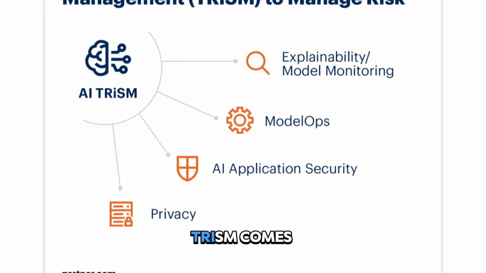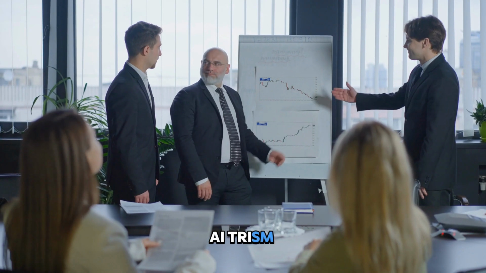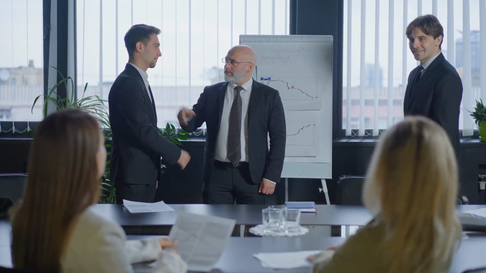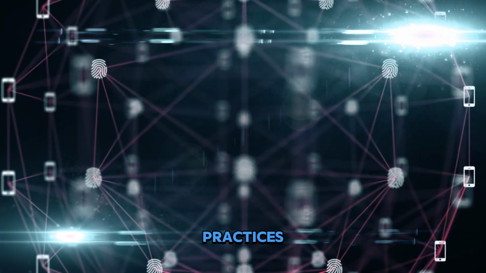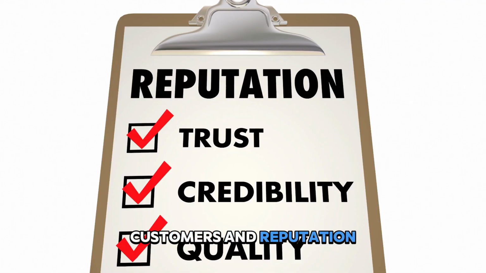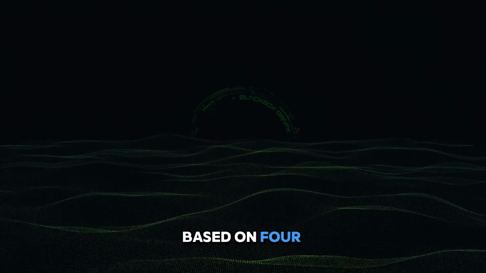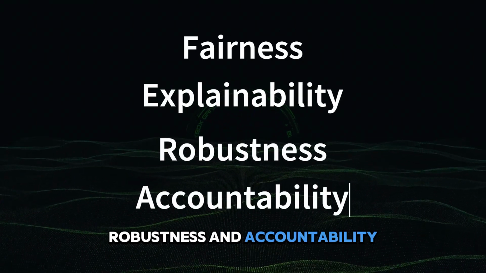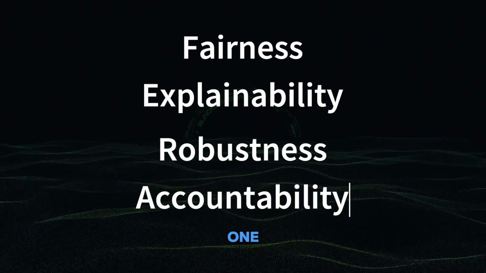That's where AI TRiSM comes in. AI TRiSM helps organizations to assess the potential risks and benefits of using AI, as well as to implement best practices and governance mechanisms to protect their data, customers, and reputation. AI TRiSM is based on 4 principles: fairness, explainability, robustness, and accountability. Let's take a look at each one.